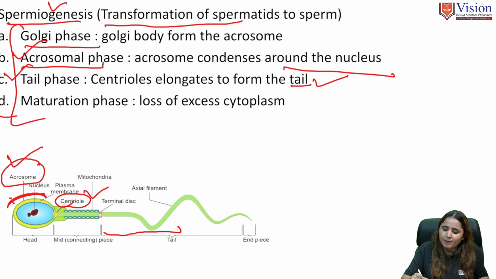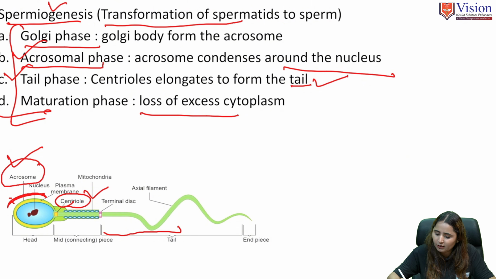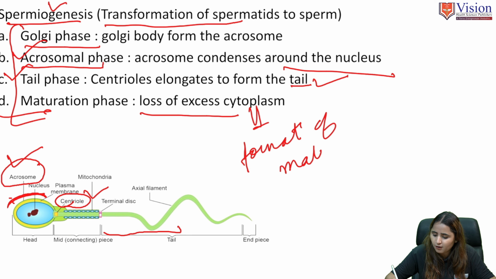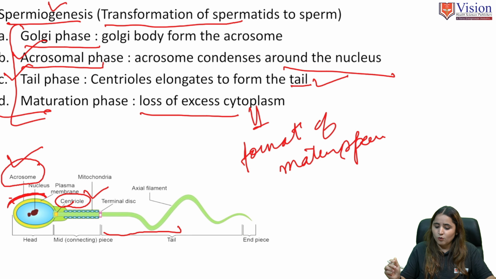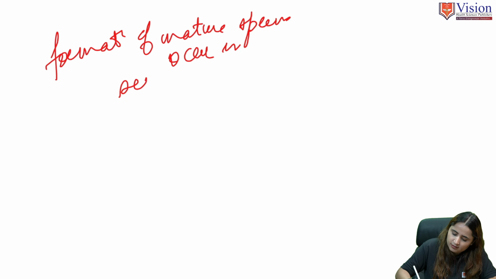The last is the maturation phase, when the excess cytoplasm is lost and it leads to the formation of a mature sperm. So always remember, my friends, that the formation of mature sperms occurs in the seminiferous tubules.